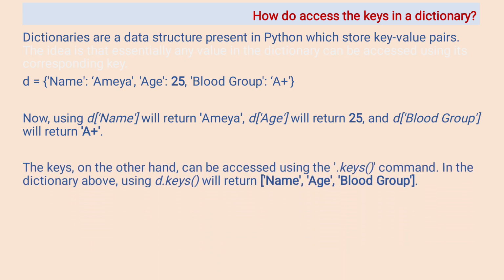Now the keys, on the other hand, can be accessed using the dot keys round bracket command. For the dictionary above, as you can see, d dot keys round bracket will return name, age, blood group.